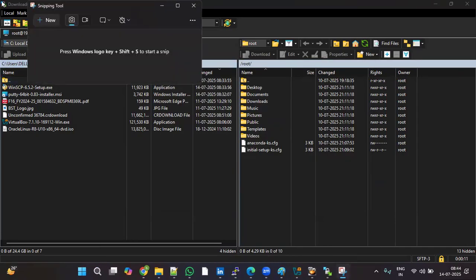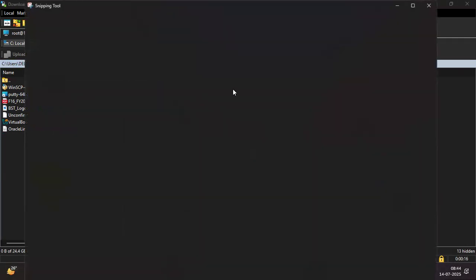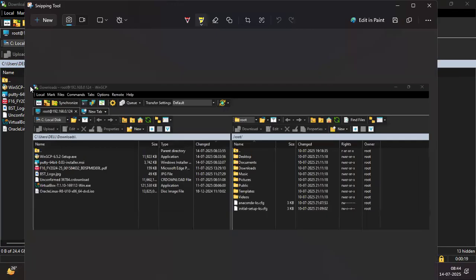So the left side is the local system. This is the C drive, this is the downloads. We are in the downloads. Left side is the local system. The right side is the Linux server details. We log in with the root user, so by default we are in the root home directory. Here on the left side we are in the downloads path.